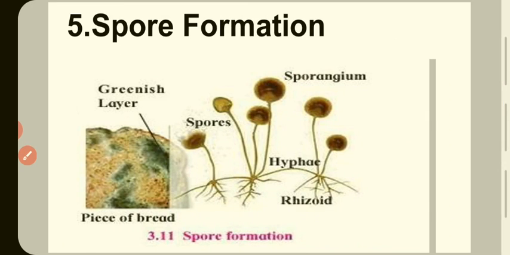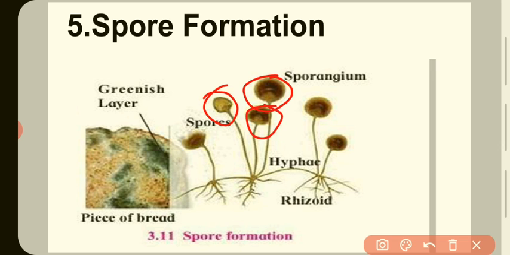And fifth, spore formation. Sporangia over the filamentous body burst to release spores. This is the sporangium. When these sporangia burst open, they release spores, these are the spores.